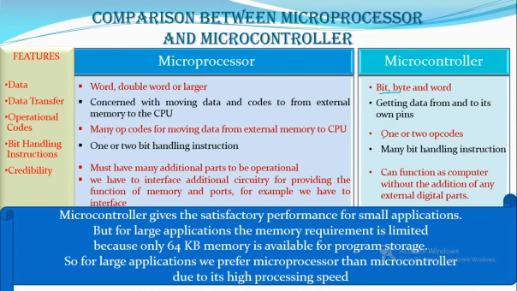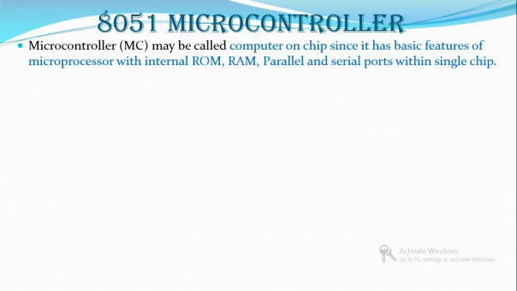So for large applications we prefer to have a microprocessor rather than a microcontroller, due to the high processing speed given by the microprocessor.